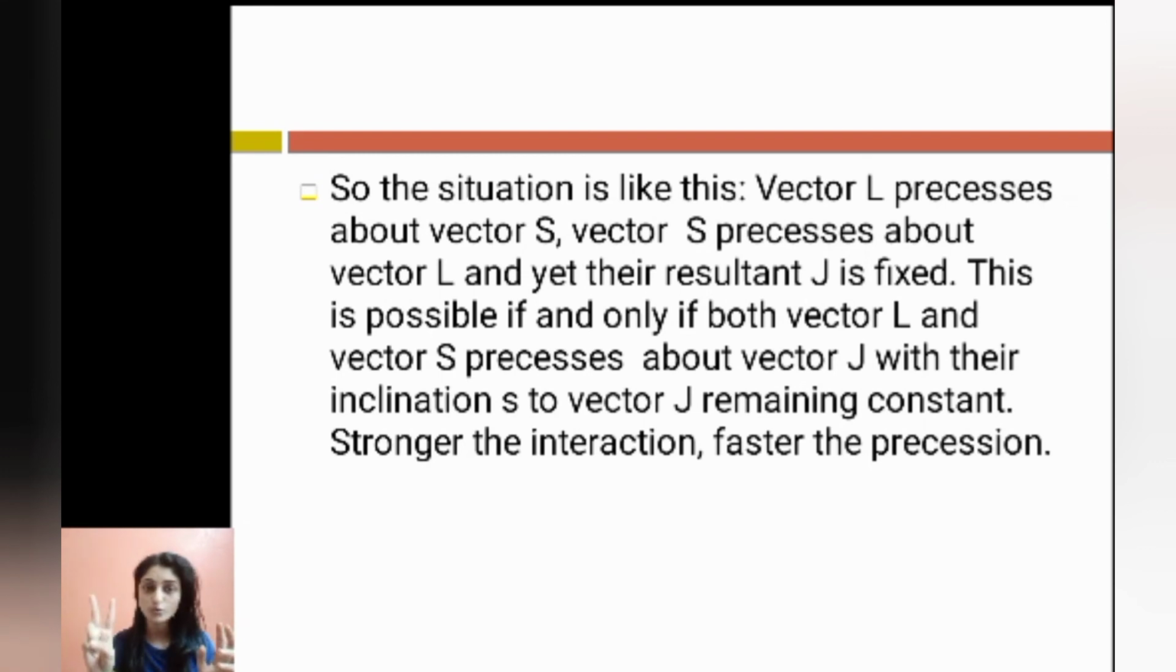We have considered two situations. In the first situation, we got vector S precessing about L. In the second situation, we got vector L precessing about S. In both the cases, J is constant. So this is possible if and only if L and S are precessing about vector J with the same, or constant, inclination. And the stronger the interaction, the faster the precession.